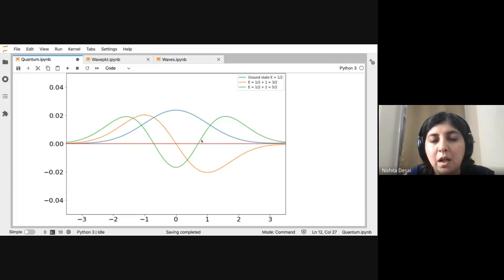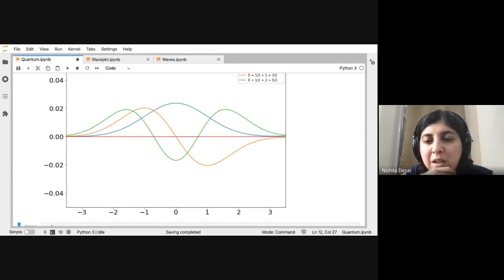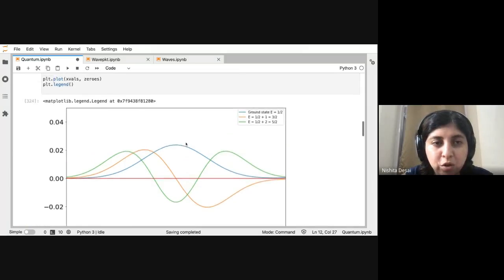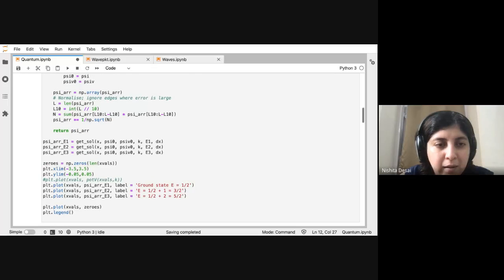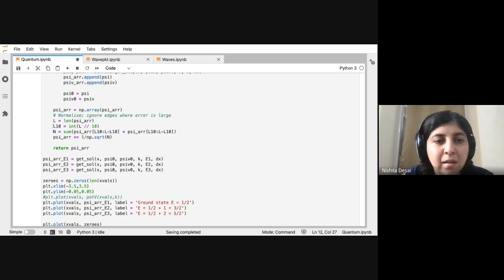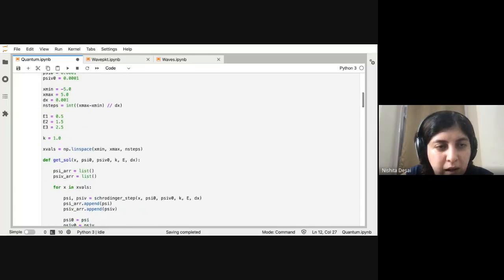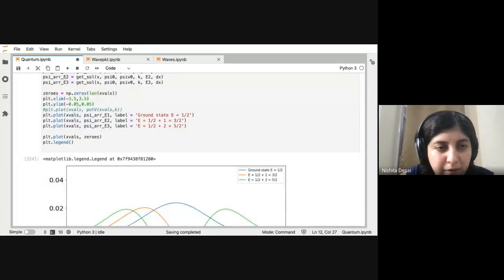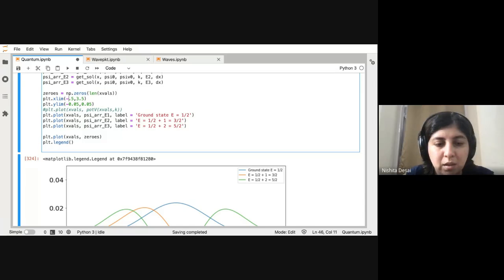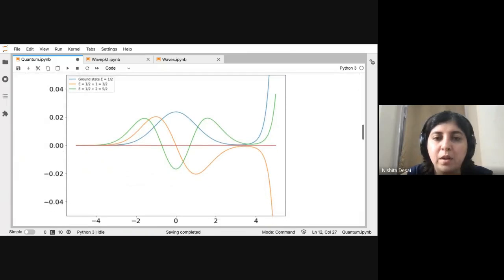So I've cheated a little bit in showing you these solutions, and that cheating essentially lies in how this normalization was done and how this plotting is done. You notice that I have set the x-axis to be a slightly smaller one than before. If I plot the full x-axis from -5 to 5, you see that what happens at the end is that you have these weird divergences of the solution.